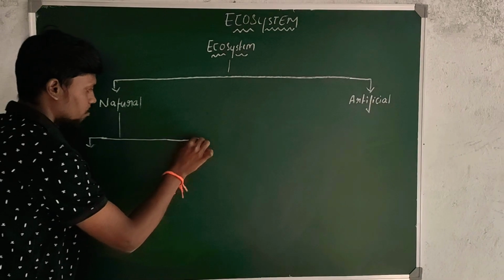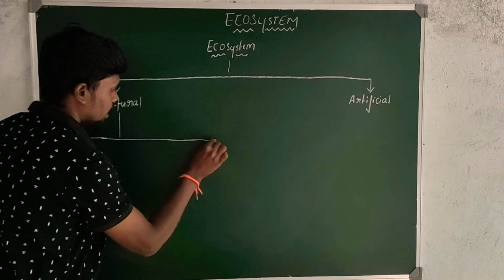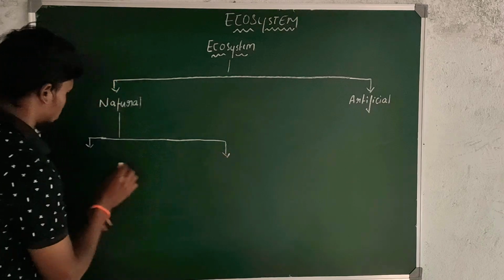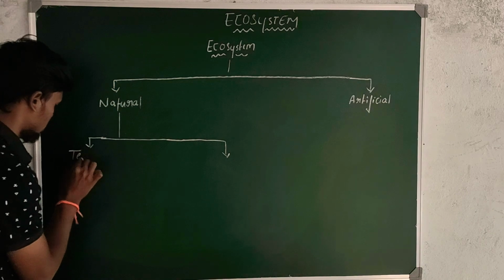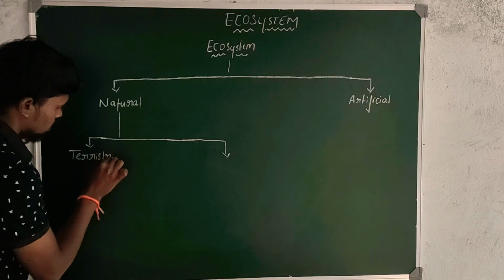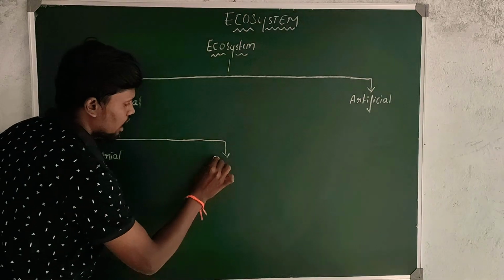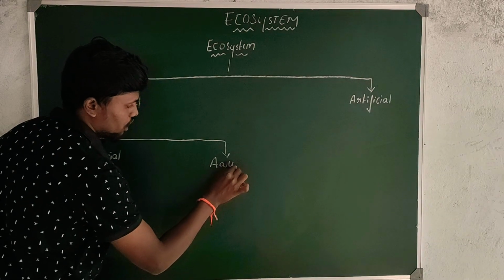One is terrestrial ecosystem and second one is aquatic ecosystem.